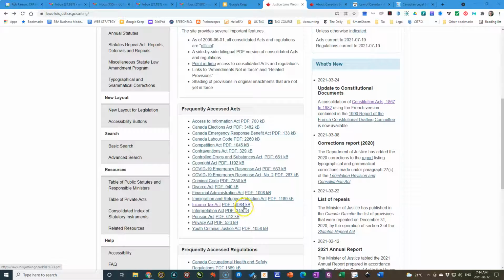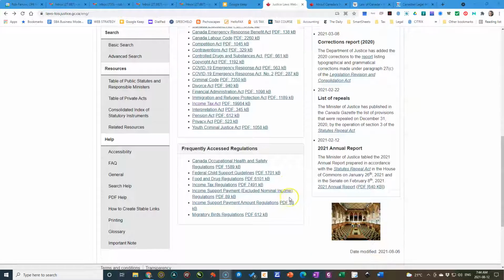And it represents more than 40%, if you look by size, so the 19,984 kilobytes, of the 19 most frequently accessed acts. So it's more than 40% of the total in terms of size, and very complex and all interrelated. So that's why we have tax specialists.